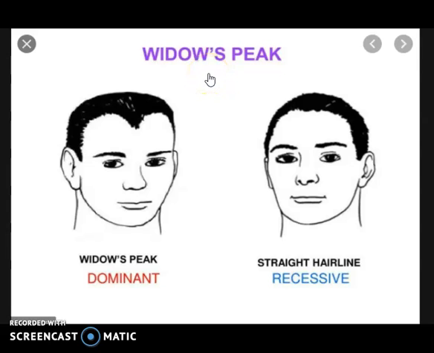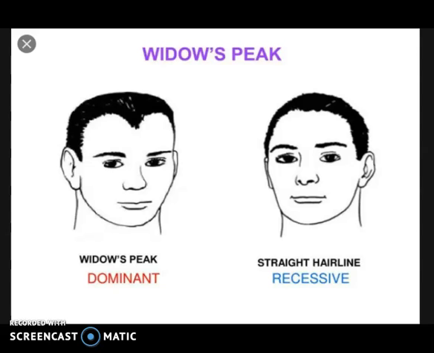Widow's peak. A prominent V-shaped hairline on the forehead is described as widow's peak. It is determined by the autosomal dominant gene. Widow's peak occurs in homozygous dominant, that is, capital W capital W, and also heterozygous individuals, that is, capital W and small w.